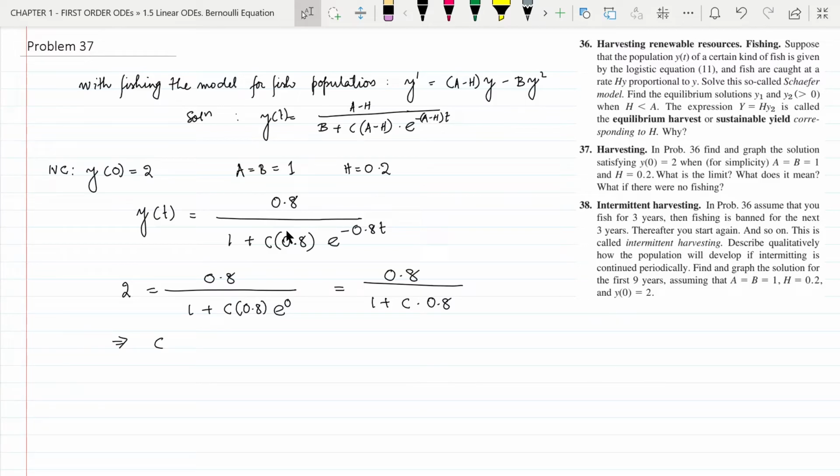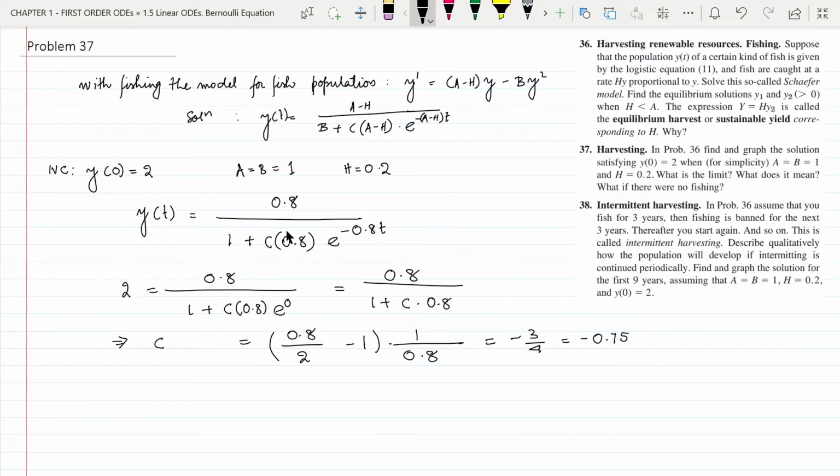From this we have c multiplied by 0.8 equal to 0.8 by 2 minus 1, and c equal to this multiplied by 1 by 0.8, and this is equal to minus 3 by 4 or minus 0.75.